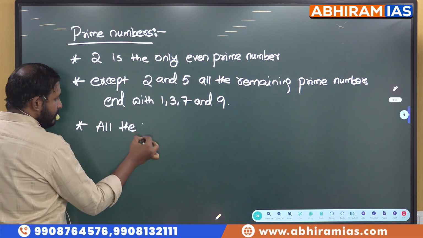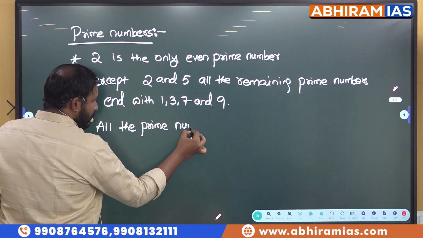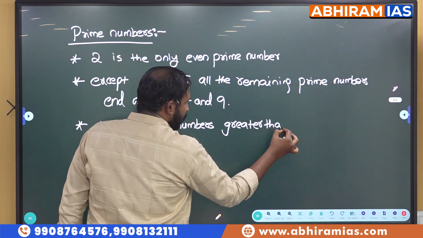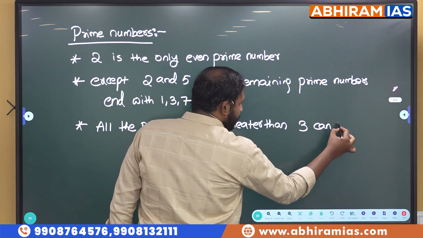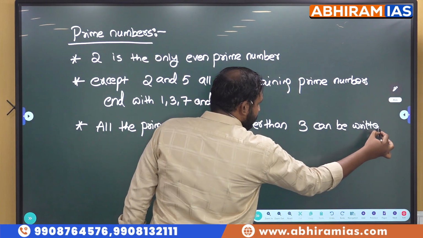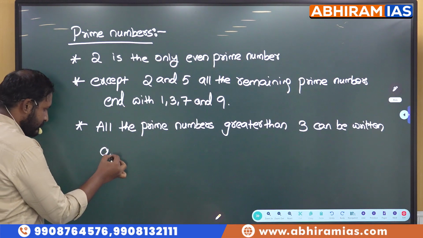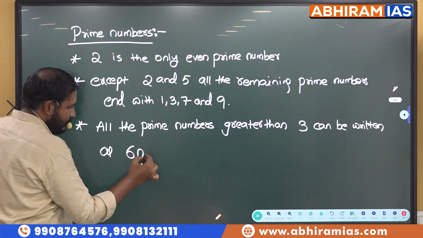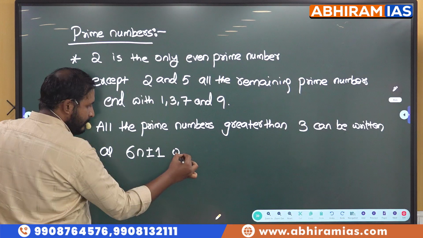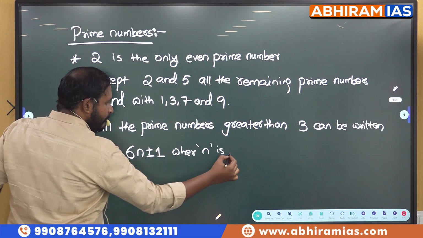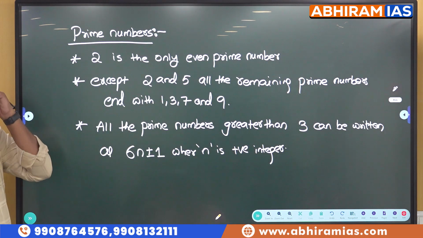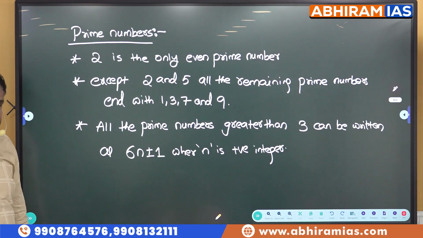All the prime numbers greater than 3 can be written as 6n plus or minus 1, where n is positive integer.